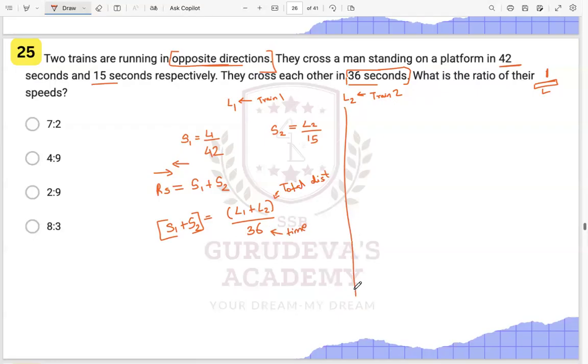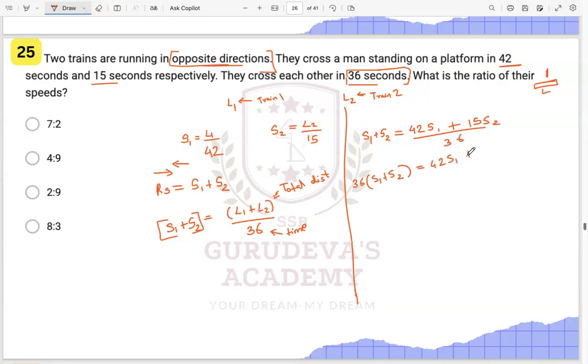So over here, can we say that S1 plus S2, that is our relative speed, is equal to, what is L1? L1 is nothing but 42 times S1, from this particular equation, plus L2, which is 15 times S2, upon 36, right? So this will be 36 times S1 plus S2 is equal to 42 S1.